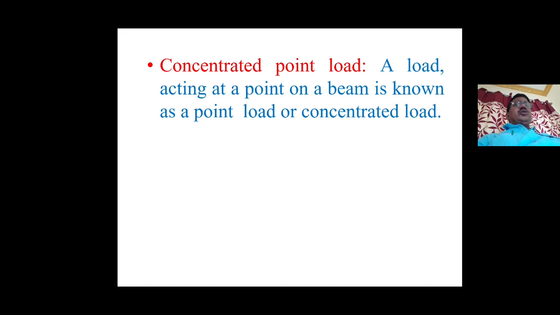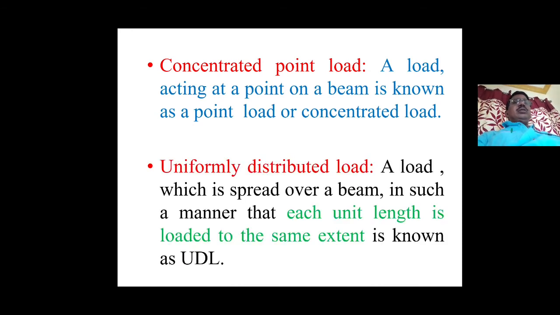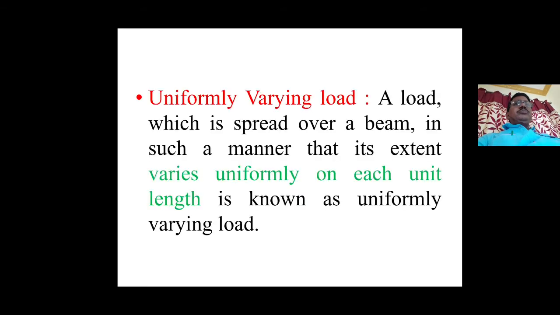Now, different types of loads are there, so we'll discuss those now. Concentrated or point load is nothing but a load acting at a point on a beam. Next, uniformly distributed load: a load which is spread over a beam in such a manner that each unit length is loaded to the same extent is known as UDL, or uniformly distributed load.